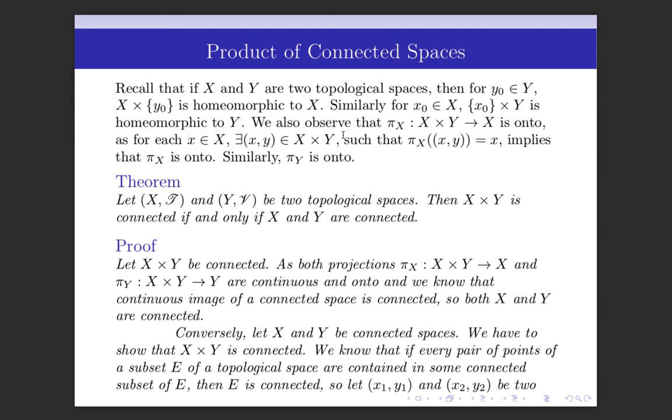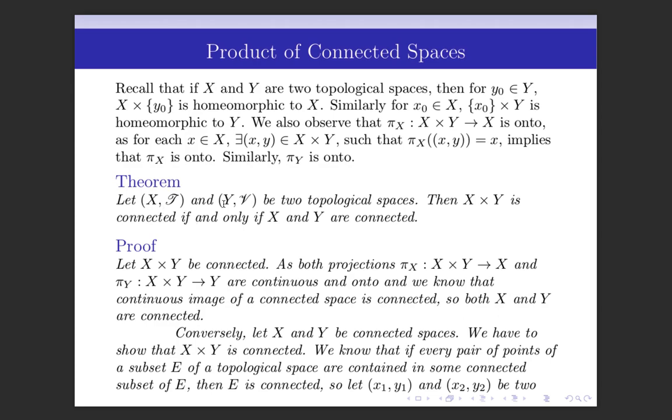We also observe that π_X from X × Y to X is onto, because for each x in X there exists (x, y) in X × Y such that the image of (x, y) under π_X is x, which implies that π_X is onto. And similarly we can show that π_Y is also onto. Now we shall prove the theorem.